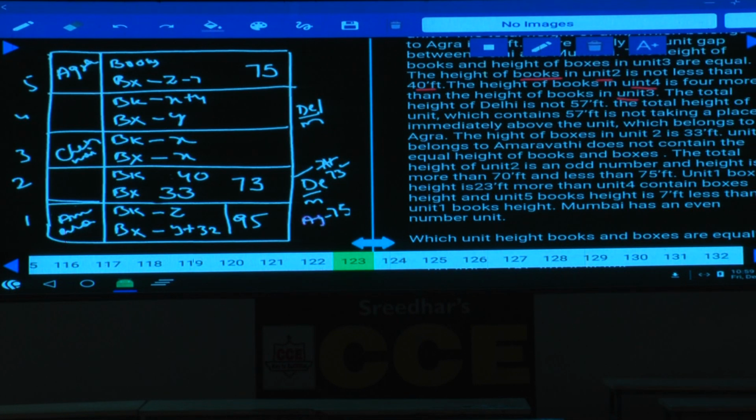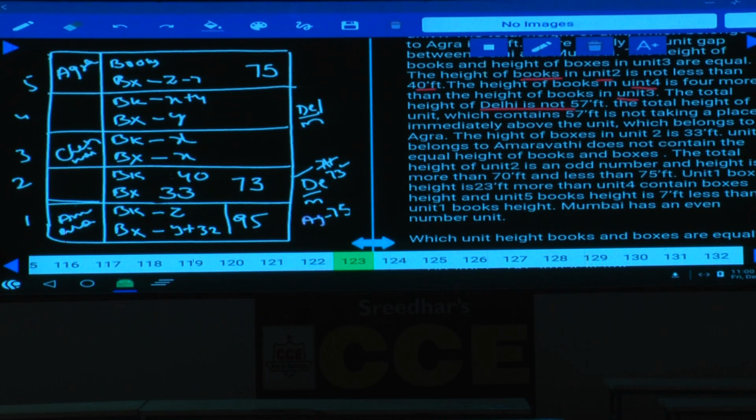Now what should be the value of this x? As these two are equal, can we have an odd number or an even number? Why can't it be an odd number? 15 plus 17, then 15 plus 15, both are even numbers. Both are equal, and whether these are even or odd, we get the same thing. Hence, with the help of that, we cannot determine. Then the total height of Delhi is not 57 feet.